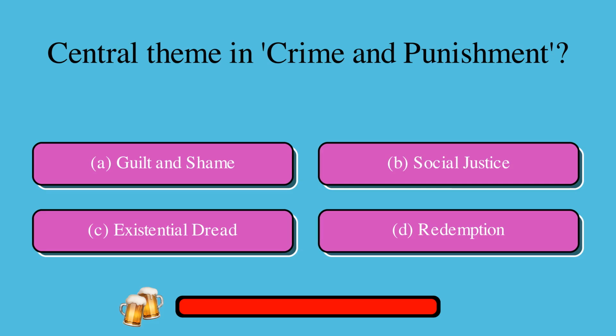What is the central theme in Crime and Punishment? A. Guilt and shame or B. Social justice or C. Existential dread or D. Redemption. The correct answer is D. Redemption.